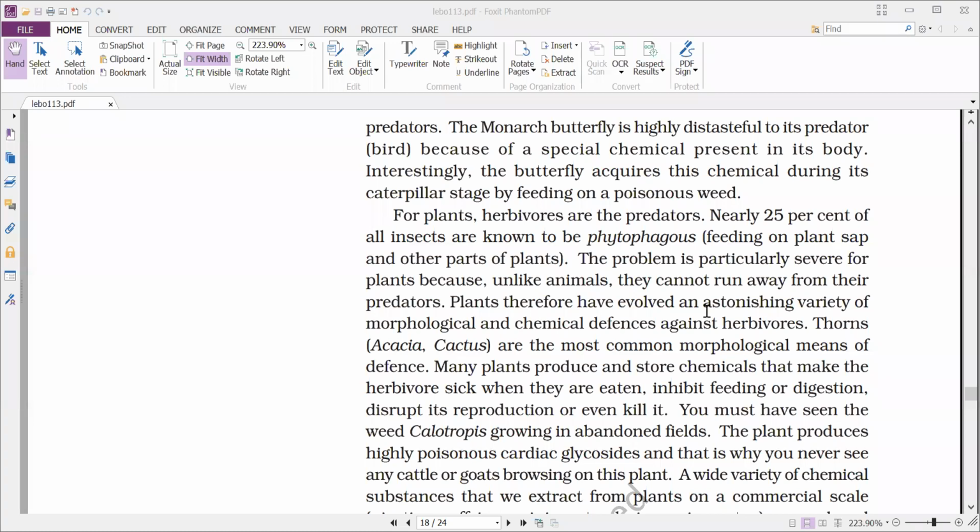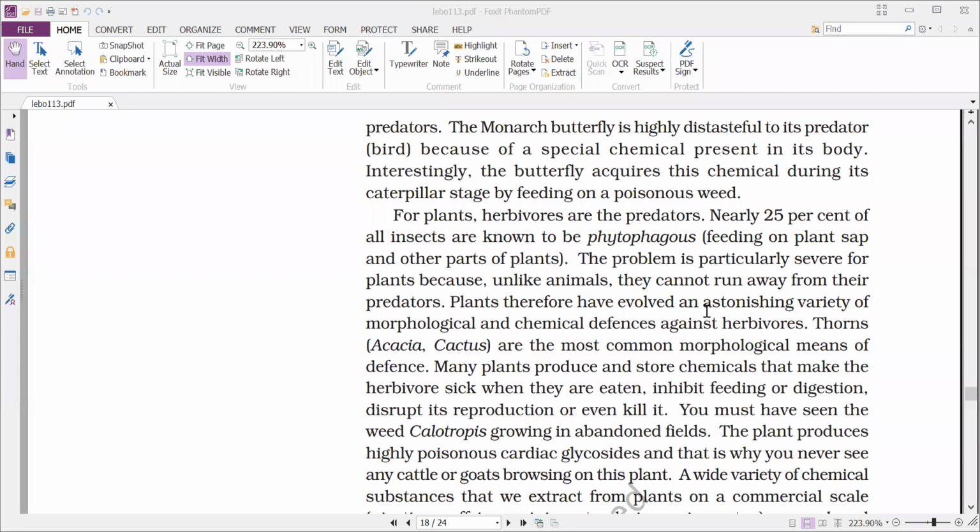So plants therefore have evolved an astonishing variety of morphological and chemical defenses against herbivores. As they cannot run away, they developed certain morphological and chemical mechanisms by which they can protect themselves from the herbivores.